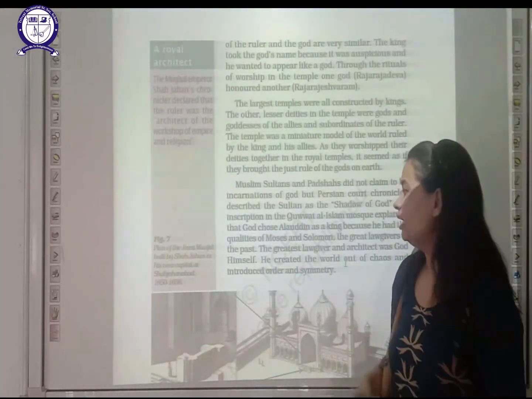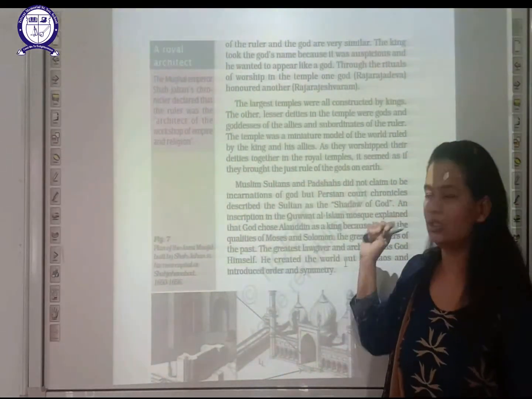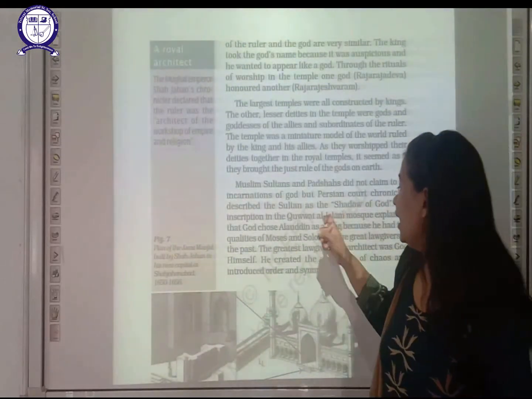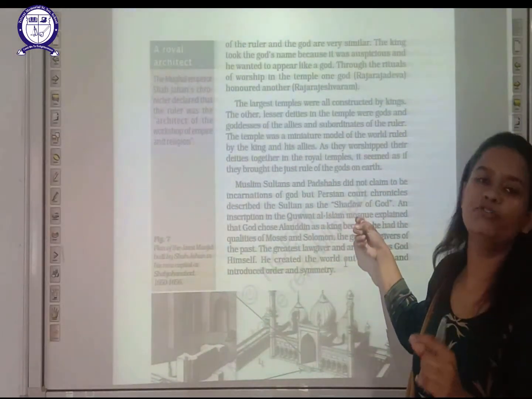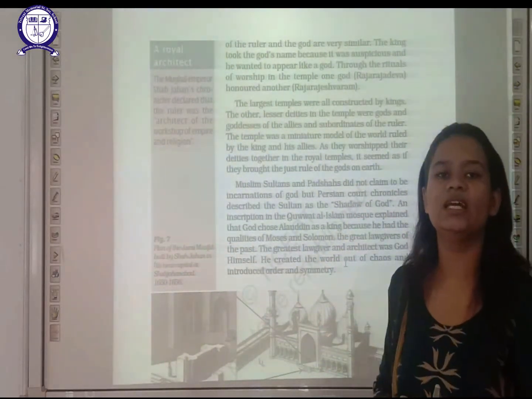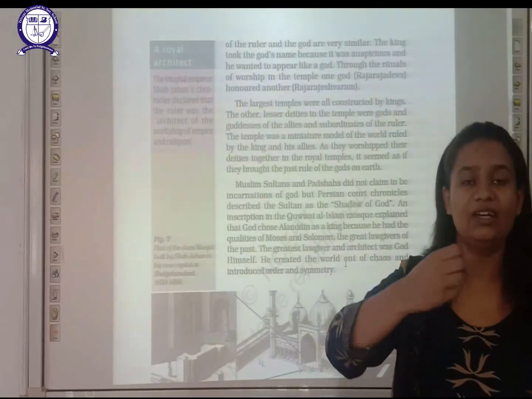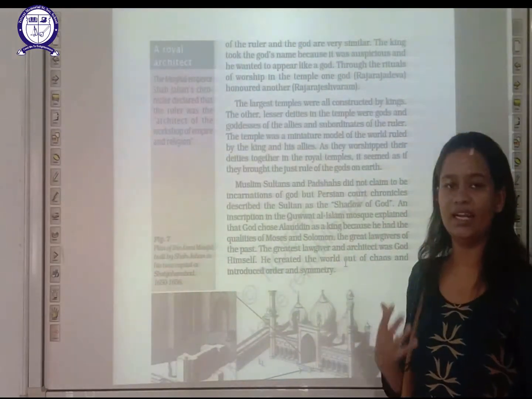I said that if we are talking about Muslim sultans, in the Quwat-e-Islam mosque, on the wall of this mosque, a particular writing is there, and that writing is representing the king. What does that writing suggest?